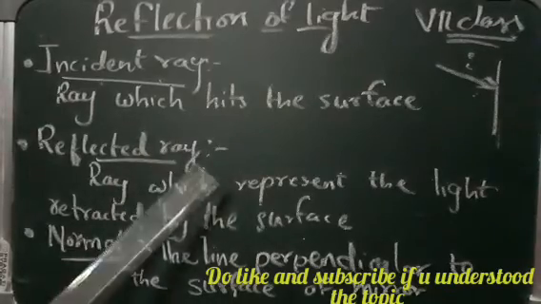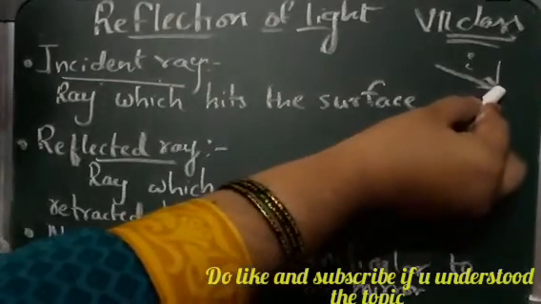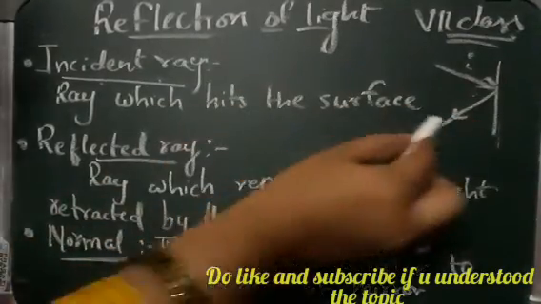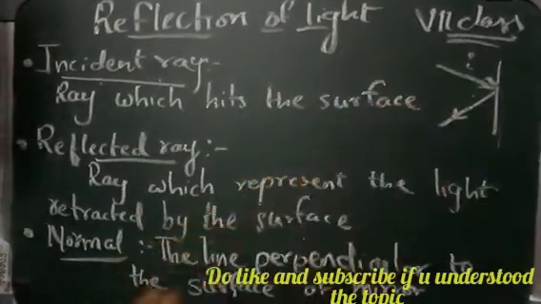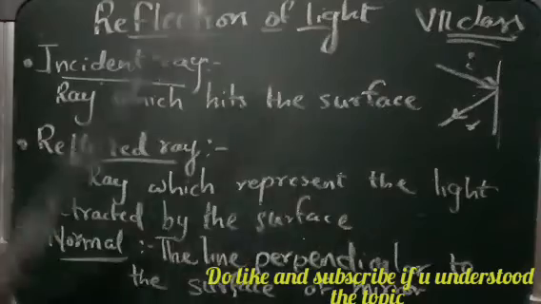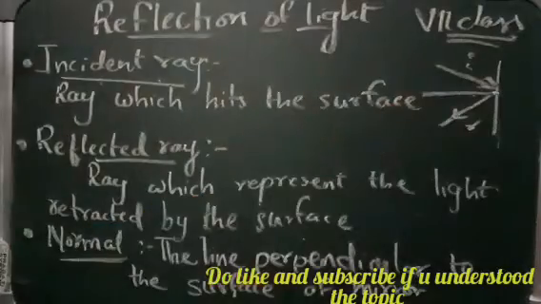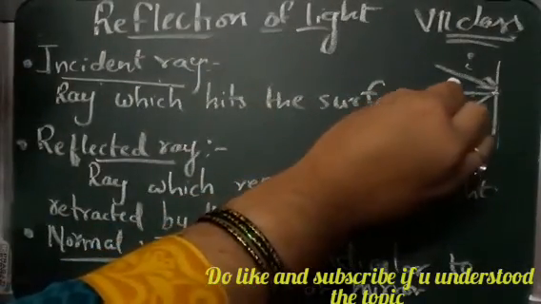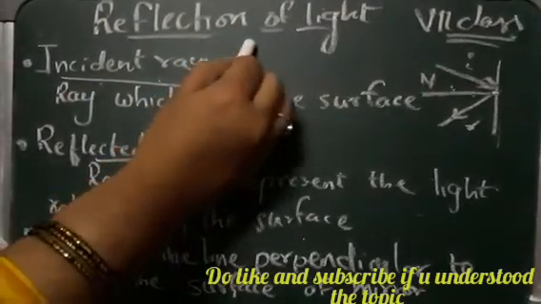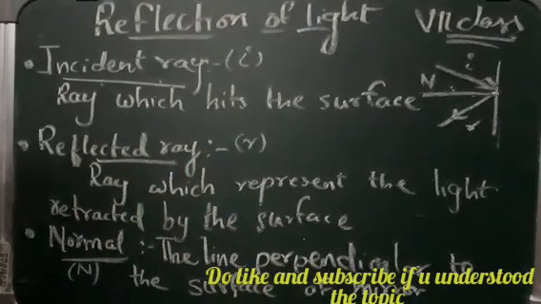The reflected ray is the ray which represents the light reflected by the surface, that is, it has bounced back. It is called the ray of reflection. The normal is the line which is perpendicular to the surface of the mirror. The incident ray is denoted by I, the reflected ray is denoted by R, and the normal is denoted by N. I hope this is clear.